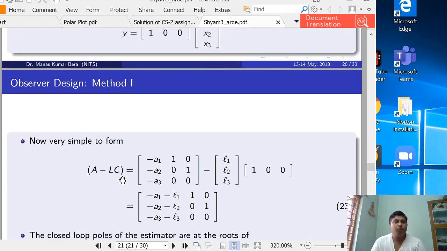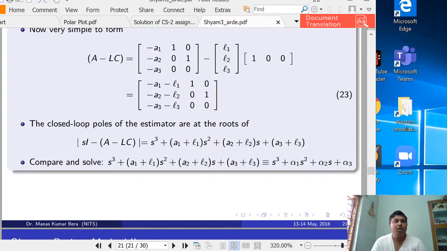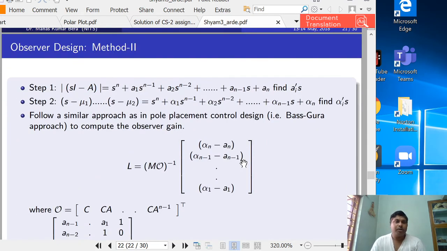If we know where the poles have to be placed, that is mu1 mu2 mu3, we know the desired polynomial S cube plus alpha 1 S square plus alpha 2 S plus alpha 3. Then we compare these two characteristic equations to get the values of L1, L2 and L3. It is very similar to the controller design we have already discussed. So this is the direct design method.